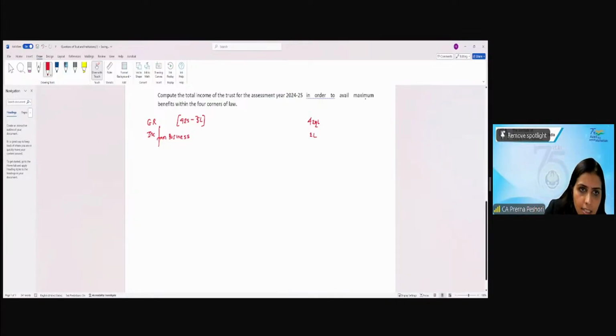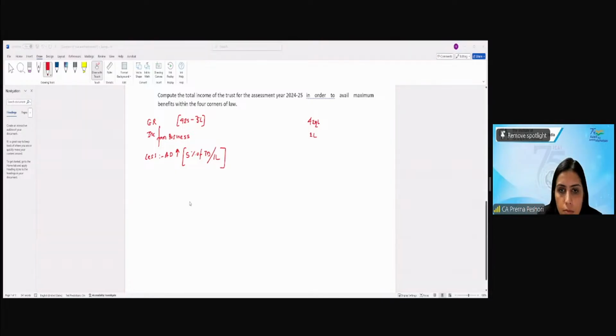so less anonymous donation, higher of, what is the amount? 5% of total donation or 1 lakh. Now, what is 5% of total donation coming to? Yes.